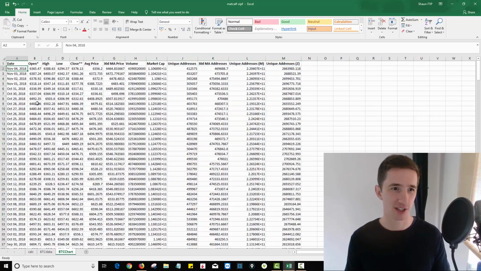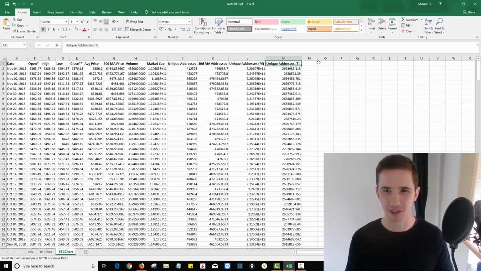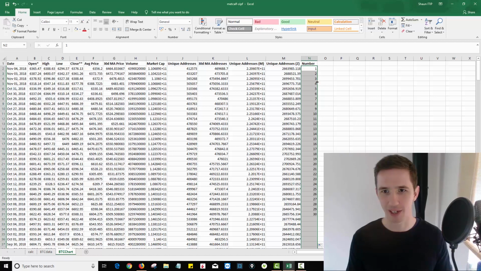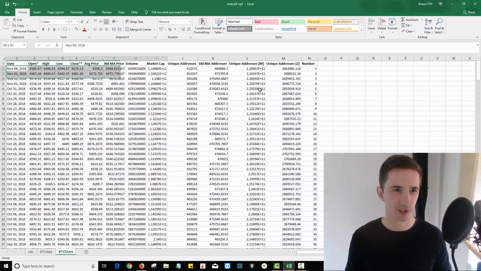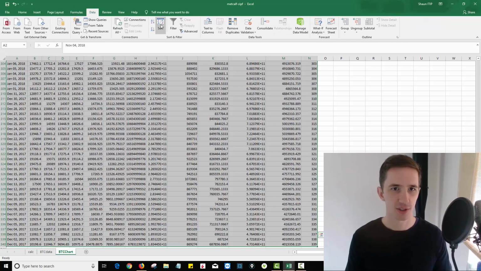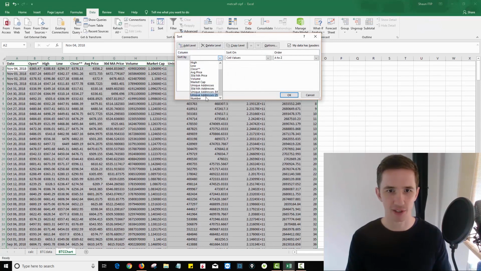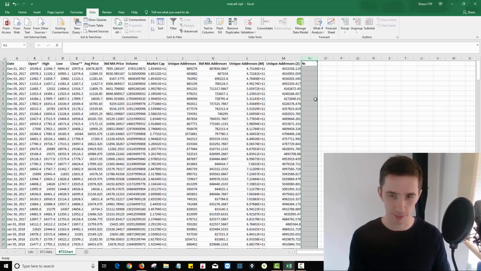And now we're going to put in some charting data. Now the thing is with Excel, the chart usually reverses the axis to what we're seeing here in terms of date order. So what I'm going to do is punch in a new column and go number. I'm going to put in the number 1, the number 2, the number 3. Then I'm going to highlight all those, double click on this little square, and it's going to just rank all of these in order. So now I'm going to change the order of this data. So Control Shift down, data, sort, and I'm going to go to the very last column, which is number, and go largest to smallest. So now it's the old data that I'm seeing first. I don't need this number column anymore, so I'm going to delete it.